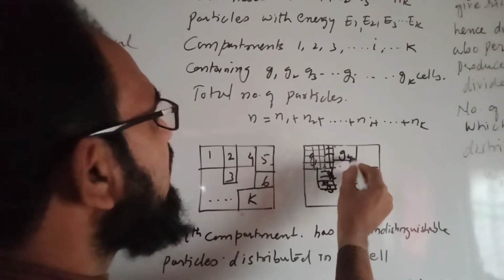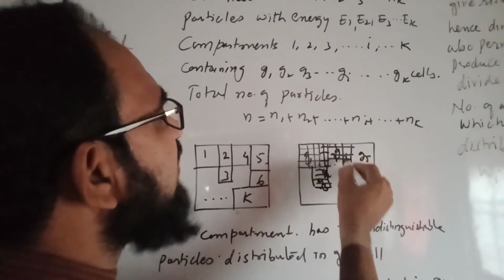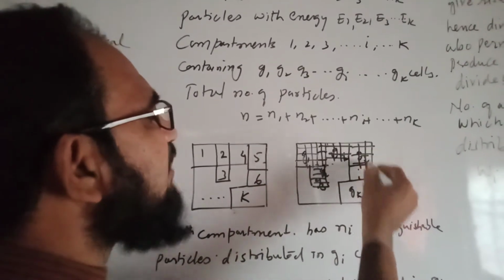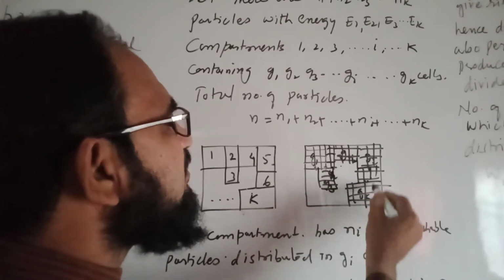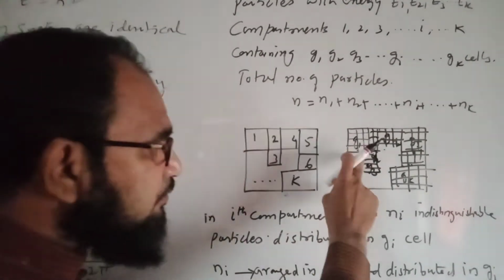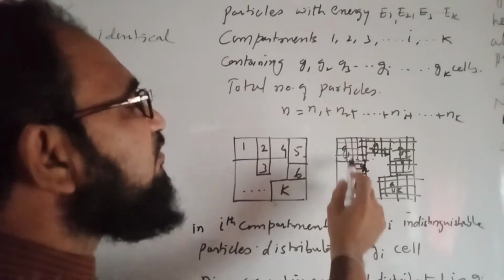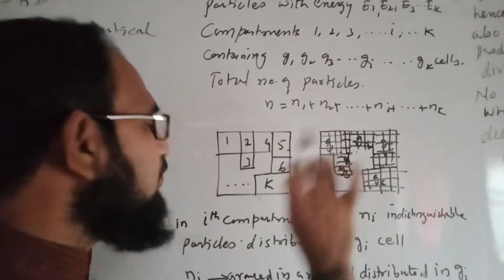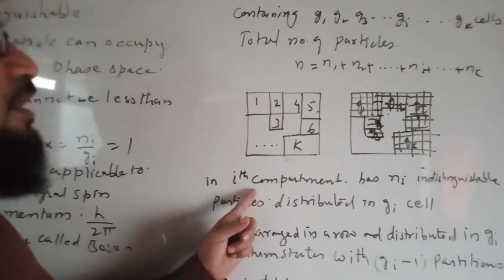Here there are cells, meaning the compartments are divided into a number of cells. Each compartment gets divided into different cells, starting from G1, G2, G3 up to Gk.